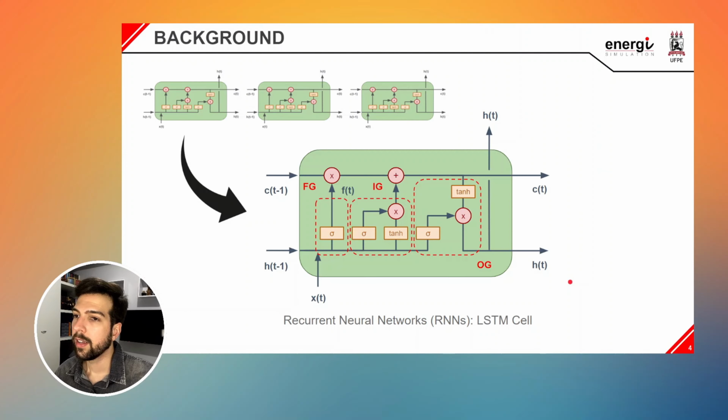producer wells. Recurrent neural networks, RNNs, are known as one of the most efficient models for time series forecasting. For that, we might use long short-term memory cells, which divide the memory, also known as state, into two vectors, a short-term vector H and a long-term vector C, which works like a data conveyor that runs throughout the network. The general idea is that the network learns what to store, what to forget, and what to use along with the input data X by training the forget, the input, and the output gates.